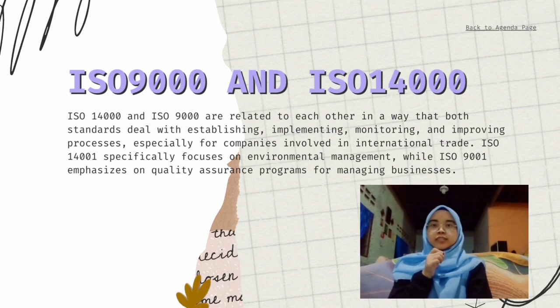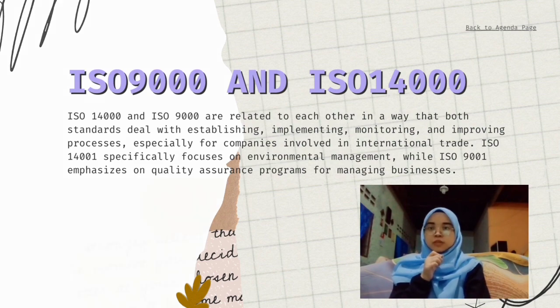ISO 9000 and ISO 14000. ISO 14000 and ISO 9000 are related to each other in a way that both standards deal with establishing, implementing, monitoring, and improving processes, especially for companies involved in international trade. ISO 14001 specifically focuses on environmental management, while ISO 9001 emphasizes quality assurance programs for managing businesses.